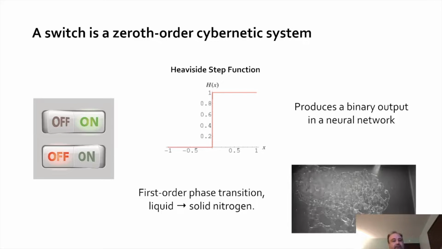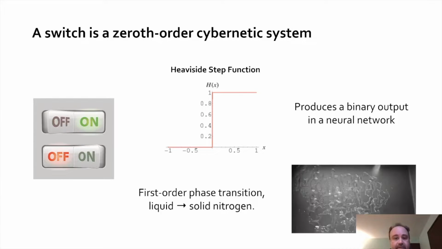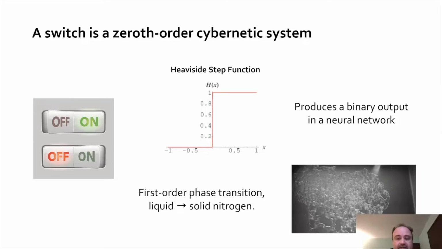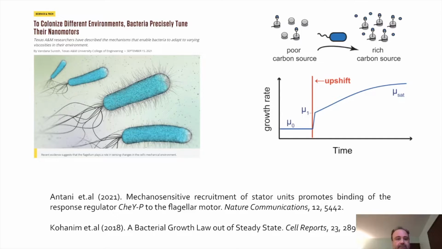On the left, we have a light switch where you just turn the state of the light on and off. In the middle, you have a Heaviside step function, which produces a binary output in a neural network, but it's essentially a very abrupt transition between two states. And then finally on the right, we have this first-order phase transition example of a liquid turning to a solid state in nitrogen gas. You can see it's a very abrupt transition that's global.